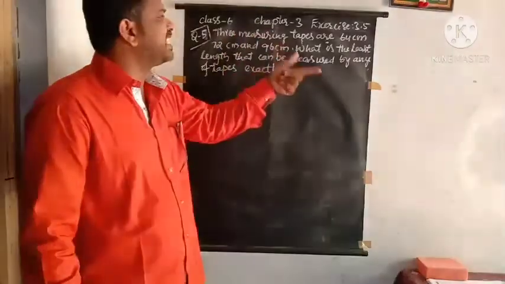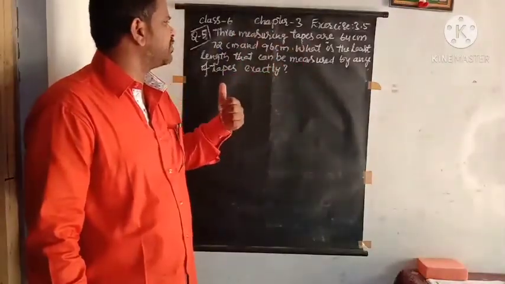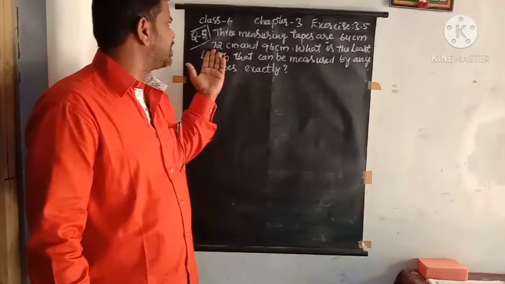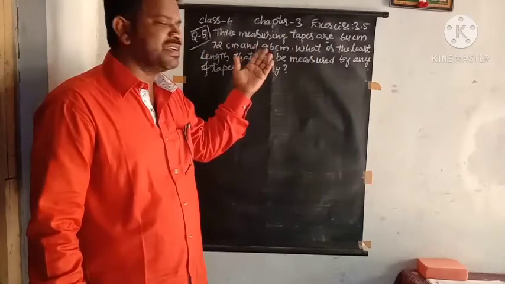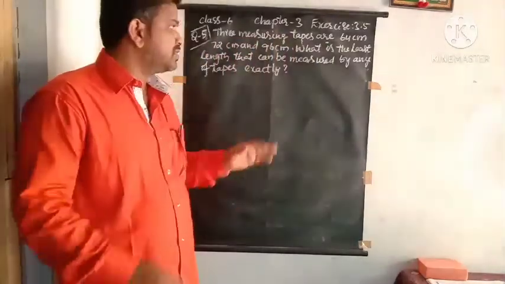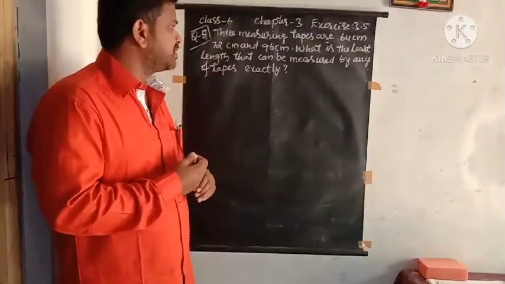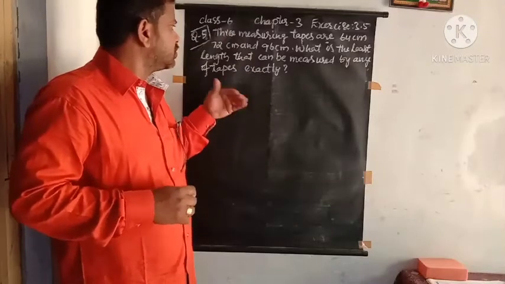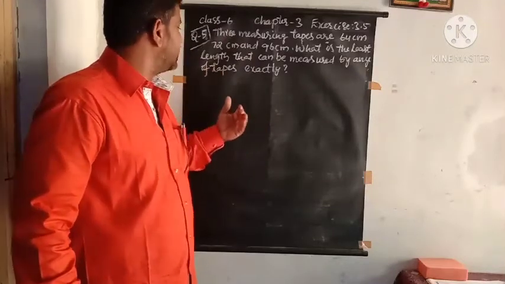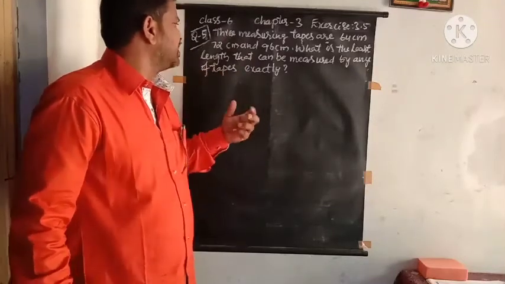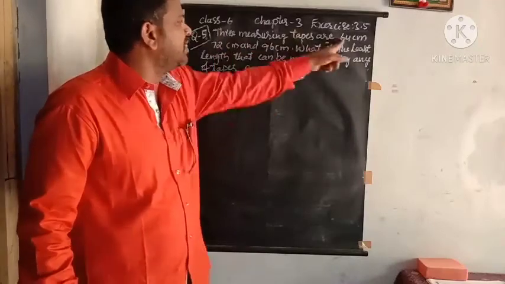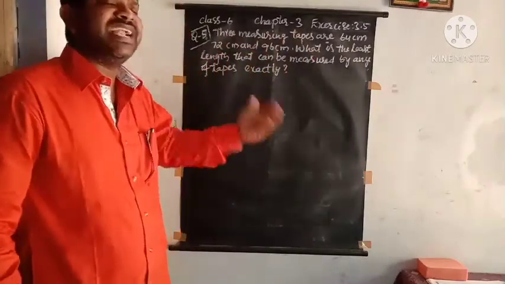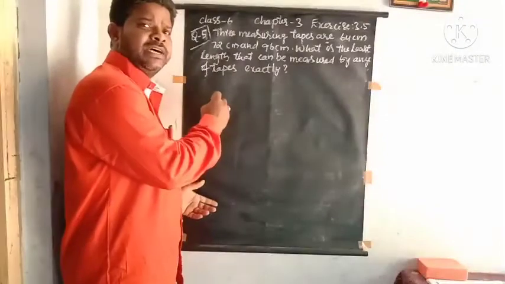So there are 3 measuring tapes. 64 centimeters is one, 72 centimeters is another one, 96 centimeters is another one. By using all these tapes, we want the least length we can measure by using all 3 tapes. So to find that, we just find the LCM.